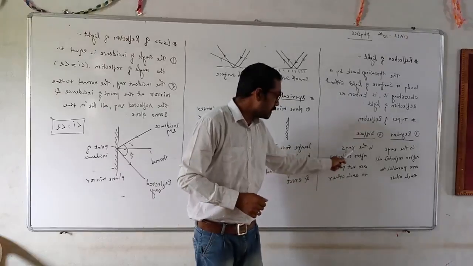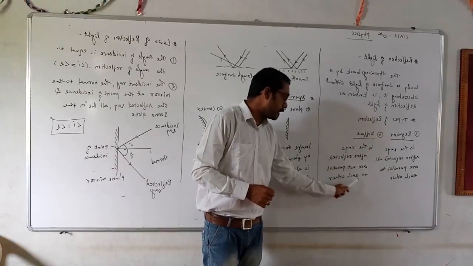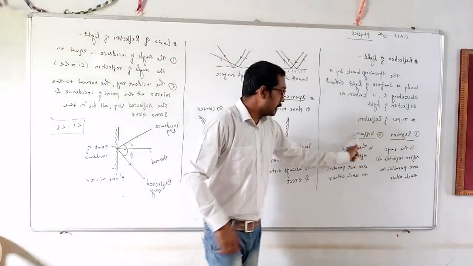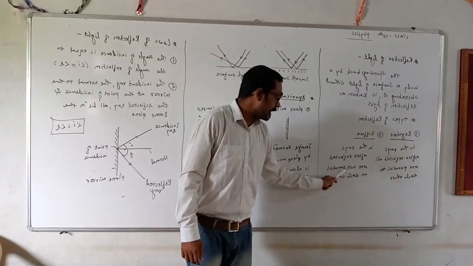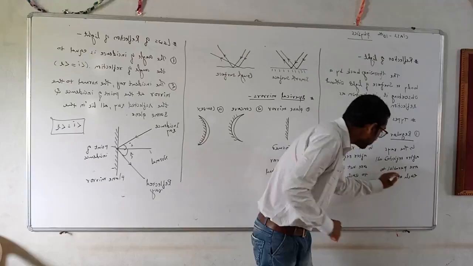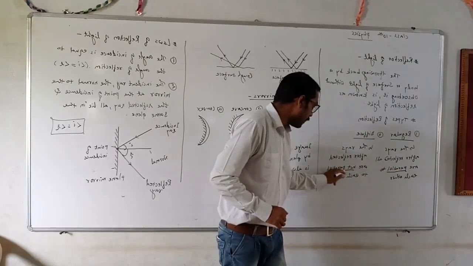In this condition, the rays after reflection are not parallel to each other. Opposite to the regular, as I already told you, in diffuse the reflected rays are not parallel. Here they are parallel, and here not.